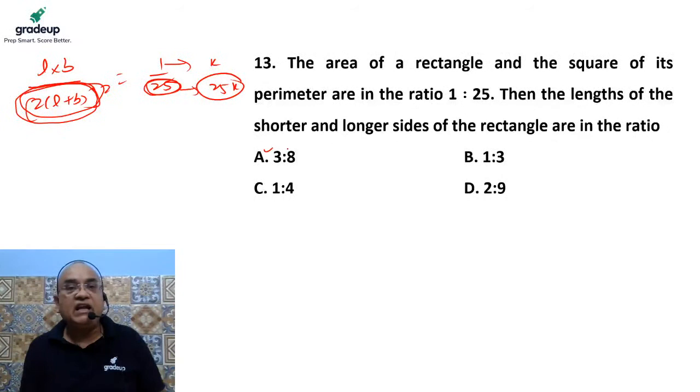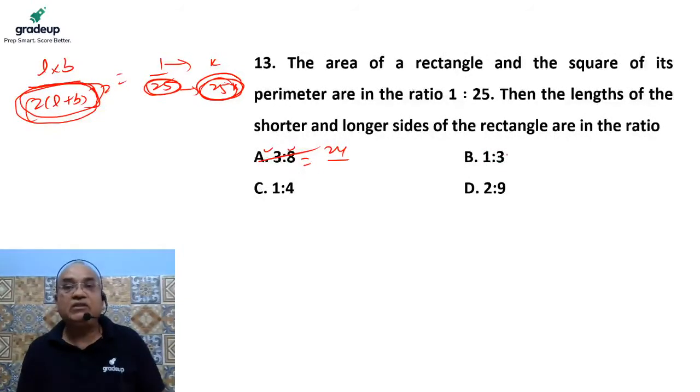Let's say if 3 and 8 are the lengths of the sides, then the area would become 24, 8 into 3. And perimeter is nothing but 8 plus 3, 11 into 2 is 22. And the square of 22 is not a multiple of 5. So the square of the perimeter must be a multiple of 5 or 25, you can say. At least 5. When we talk about the perimeter, if length is 8, breadth is 3, 8 plus 3 is 11, 11 into 2 is 22, and the square of 22 is not a multiple of 5, so it can't be the answer.